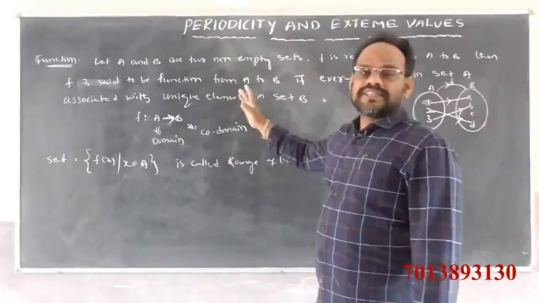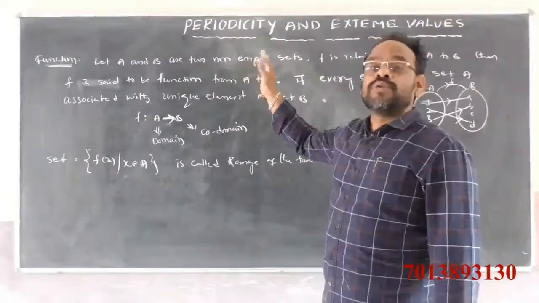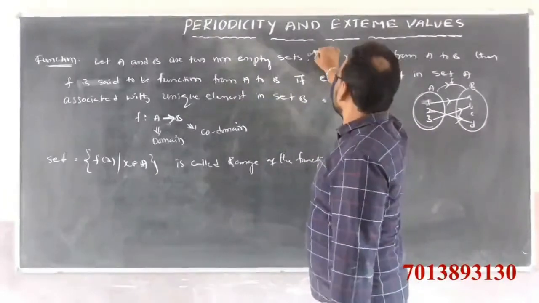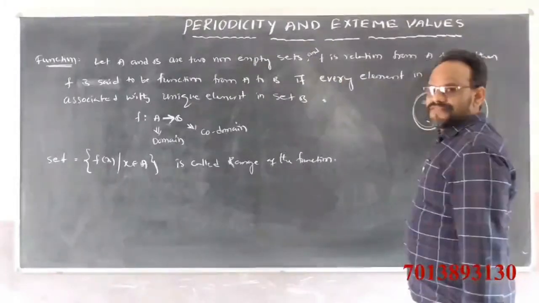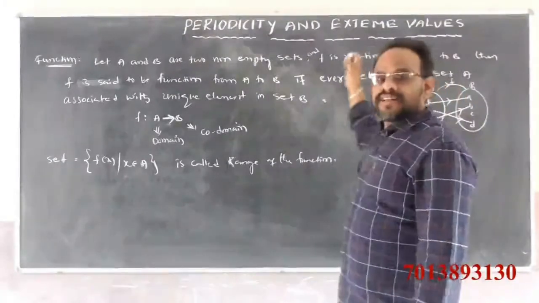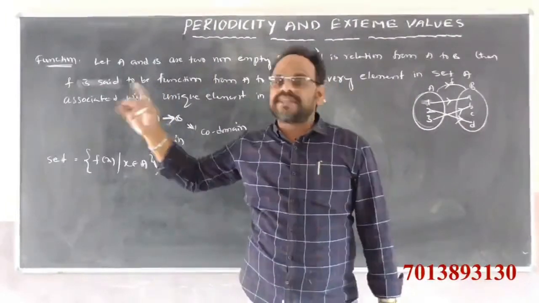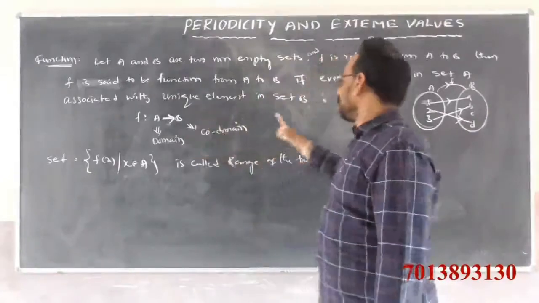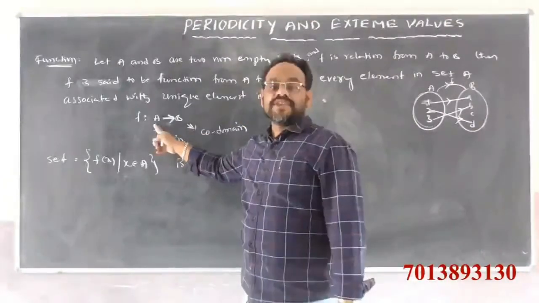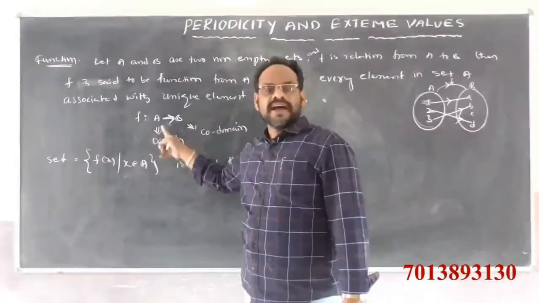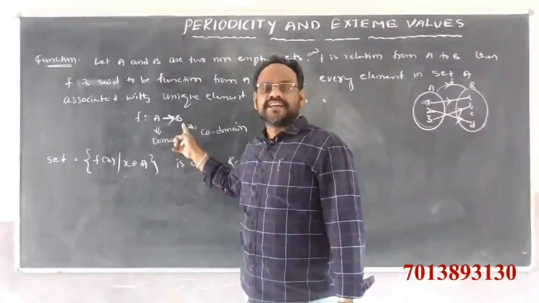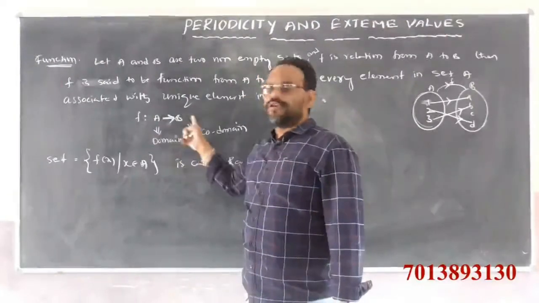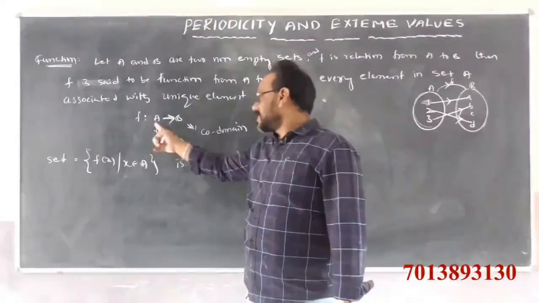Observe once again. Function means, if A and B are any two non-empty sets, and F is a relation from A to B, then F is said to be a function from A to B if every element in set A is associated with a unique element in set B. It is denoted by F is a mapping from A to B, F is a function from A to B.